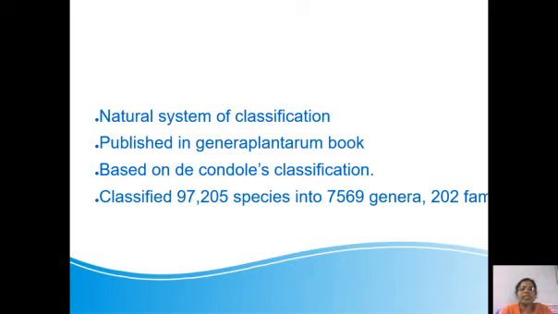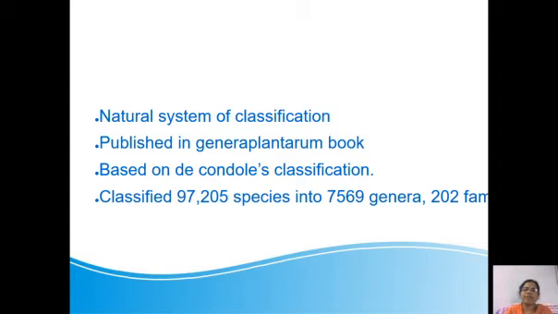Linnaeus's classification is the best example of artificial classification. Linnaeus classified the plants on the basis of the number of stamens present in the particular plant: Monandria, Diandria, like that. He has divided the plants into groups.